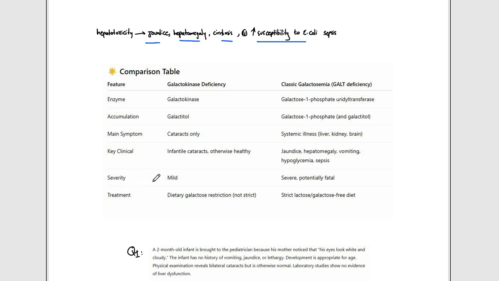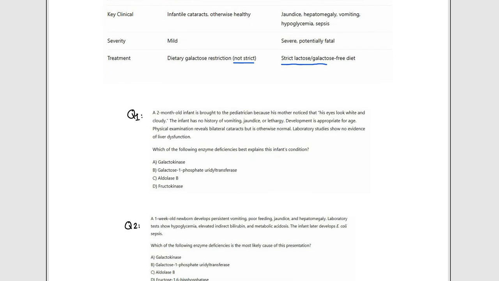In terms of severity, here it's mild, here it's severe and potentially fatal. In terms of treatment, it's not necessary in galactokinase deficiency, but we can do dietary galactose restriction. For that reason, it's not strict; there's no need for treatment here, but we can restrict the galactose. In classic galactosemia, it's strict, so they would have a strict diet of lactose and galactose, so they should stop eating anything containing galactose or lactose, because lactose also contains galactose.